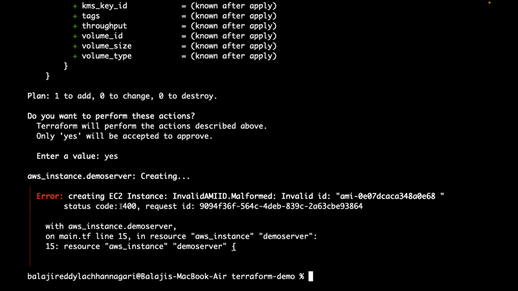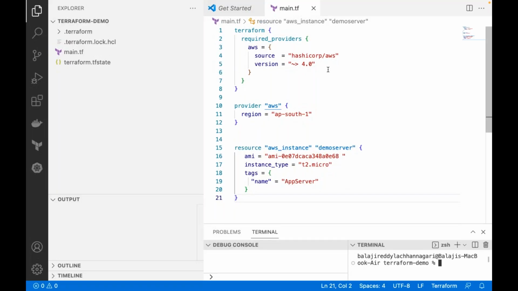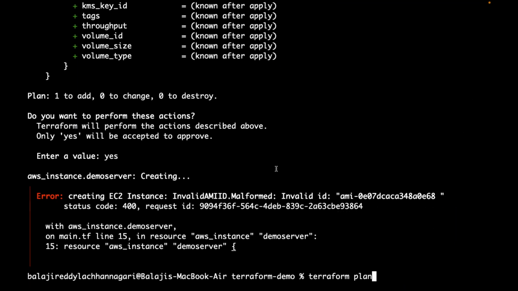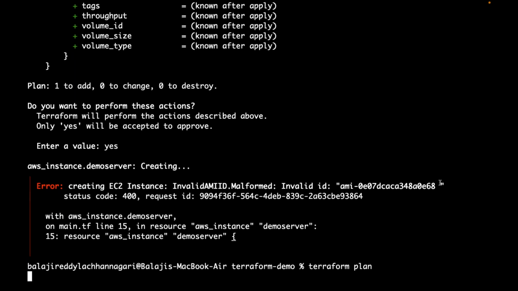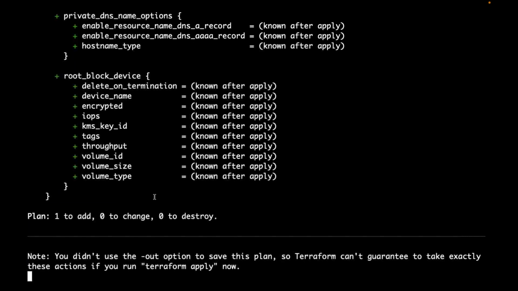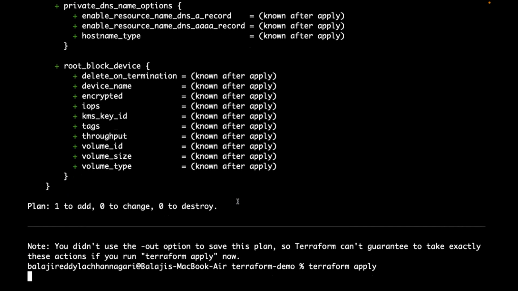If you see, are we getting something like this? One second, there is a space here. 400 bad request. There is a space here in this AMI ID. Let me save this and execute, because there is a space. It is saying invalid, bad request. So after fixing that, let me apply.